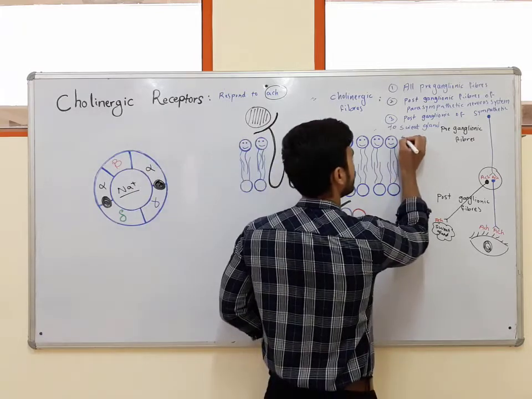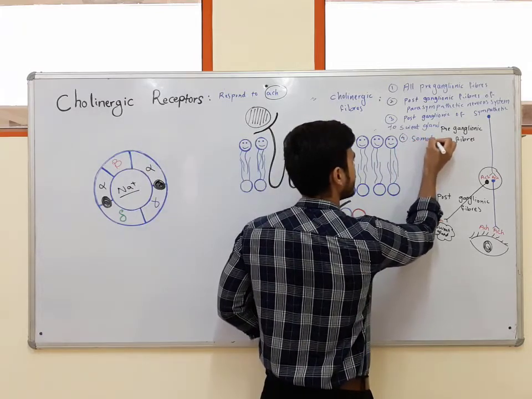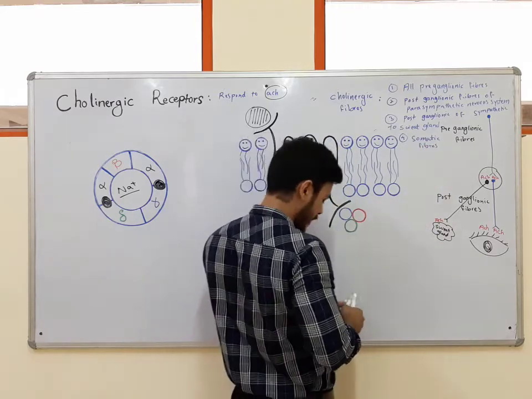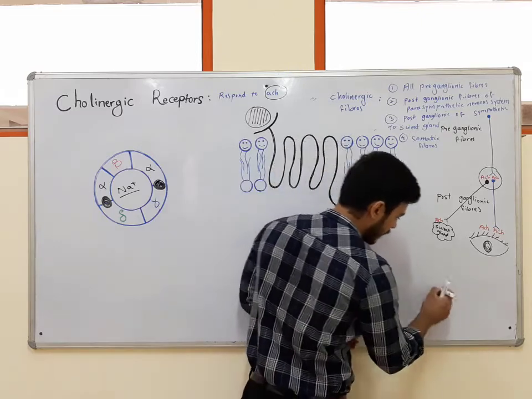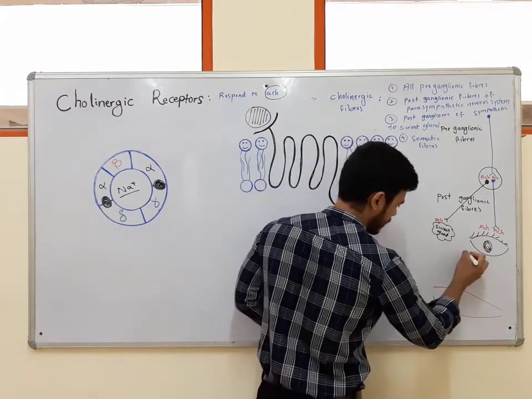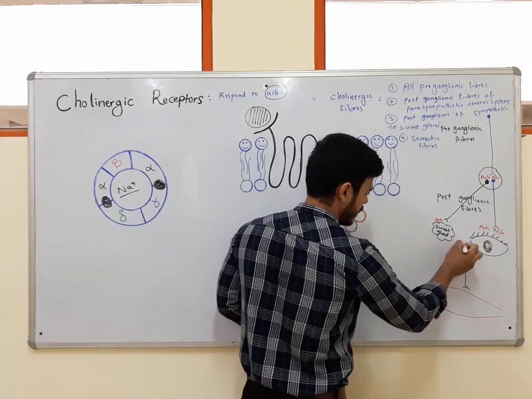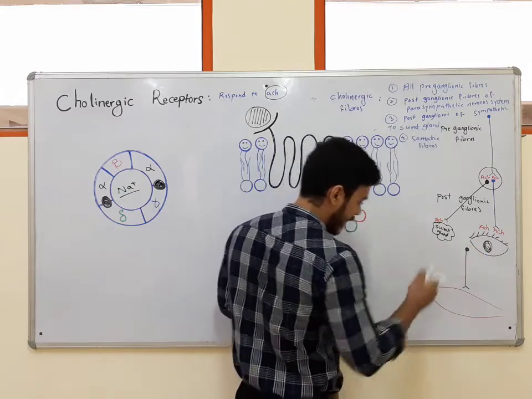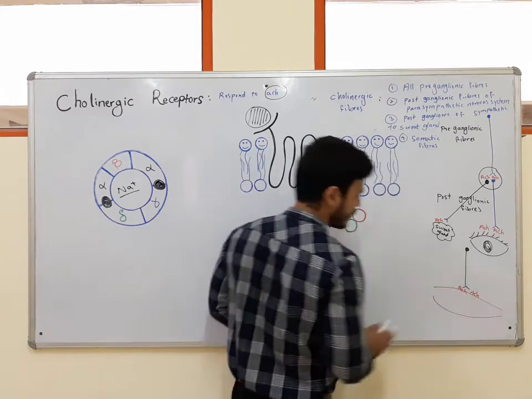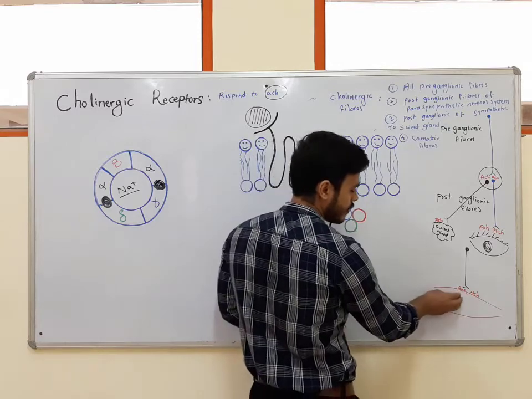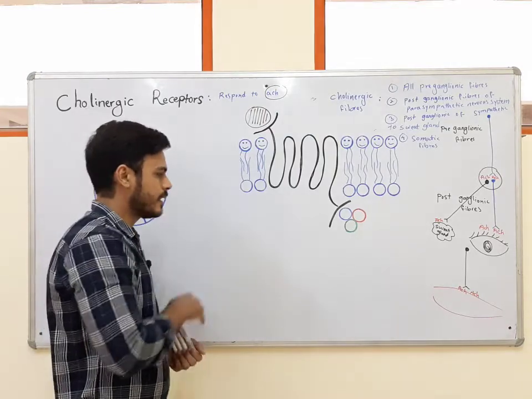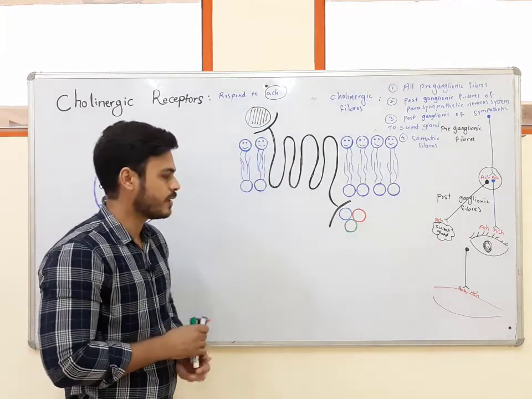And the last group of cholinergic fibers are somatic fibers. Somatic fibers are a group of fibers which innervate the muscles. Imagine that this is the muscle. These somatic fibers directly innervate the muscles and can stimulate the muscles by releasing acetylcholine as a neurotransmitter. Then this acetylcholine binds to the nicotinic receptors in the neuromuscular junction, and it can stimulate the nicotinic receptor there.